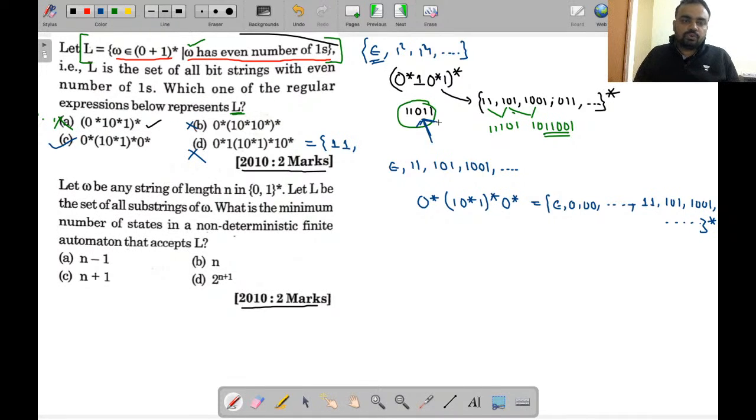You can identify from here: if you take the pair of these two, what kind of string can you generate? These strings will be in the form of union. Just write it very properly.